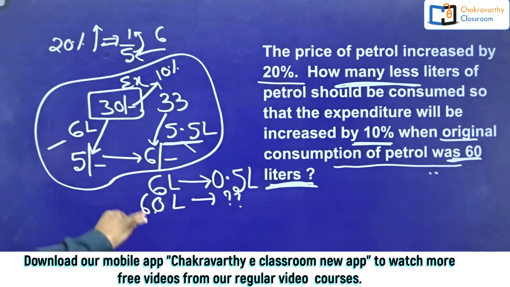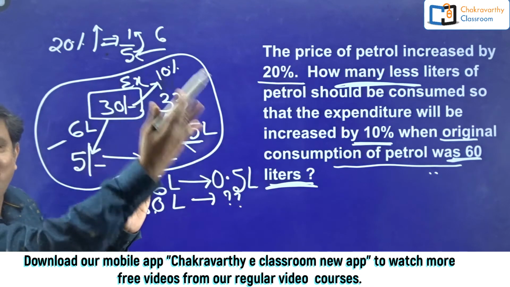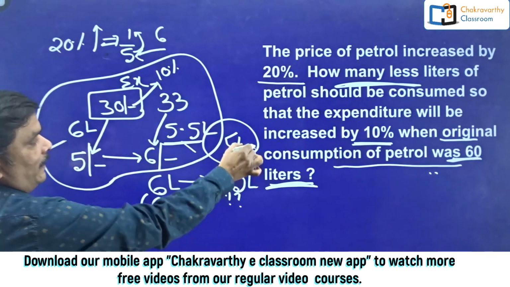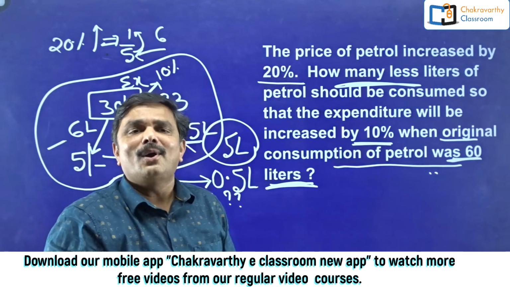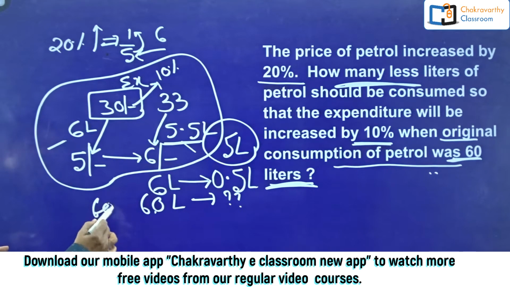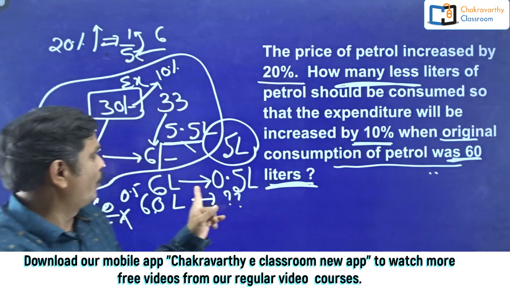For 60 liters, that point will go there, or into 10 times. So my answer is 5 liters less should be consumed. How simple, students. If you want to go and do the calculation, that is 60 by 6 into 0.5. Do that one, you will get 5 liters. Or directly you can go with logic here.